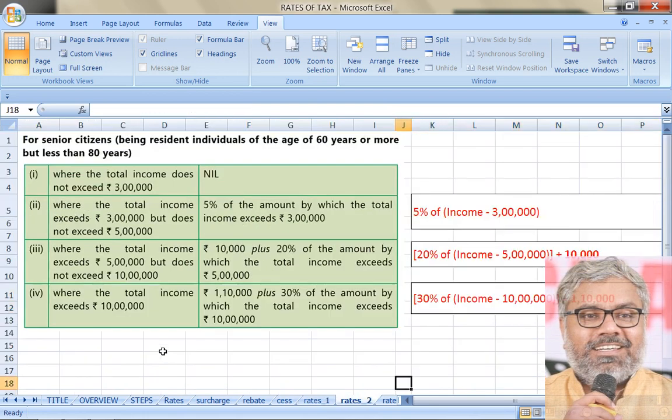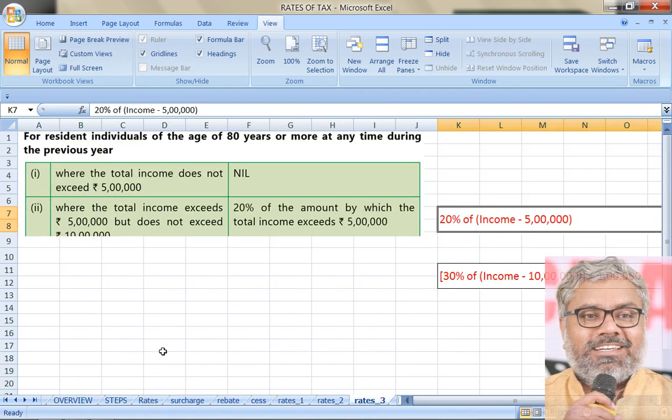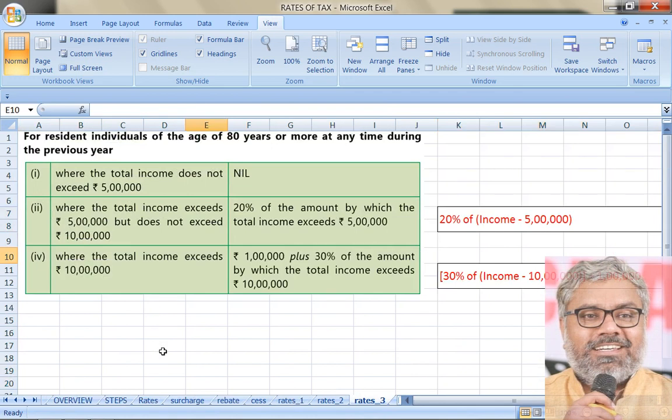Same way, if the person is a resident individual with an age of more than 60 years, then the basic exemption limit increases to 3 lakh rupees. But the calculation methodology is the same: 5% of income which is in between 3 lakhs to 5 lakhs, 20% of income exceeding 5 lakhs plus 10,000, 30% of income exceeding 10 lakhs, on how much it is exceeding the 10 lakhs, plus 1,10,000. That is for senior citizens. Same with super senior citizens also.